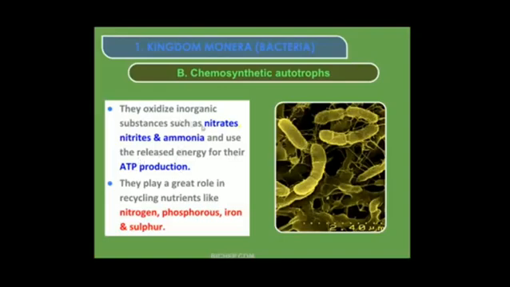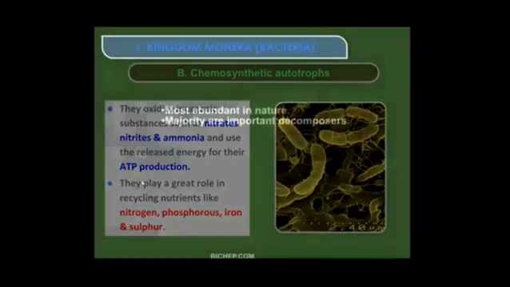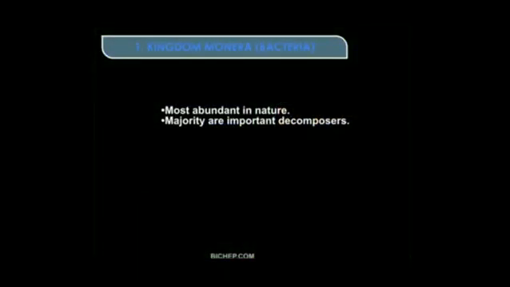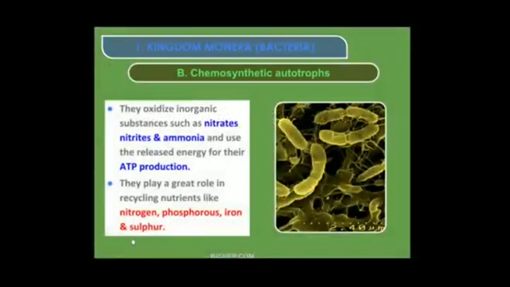Whatever energy is released during the oxidation is used for ATP production. Food is nothing but energy, and it is produced in the ATP form. So that is the chemosynthetic autotroph.